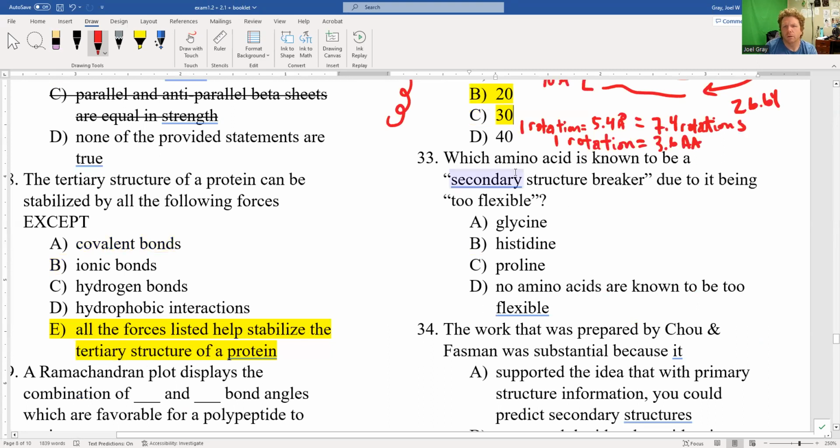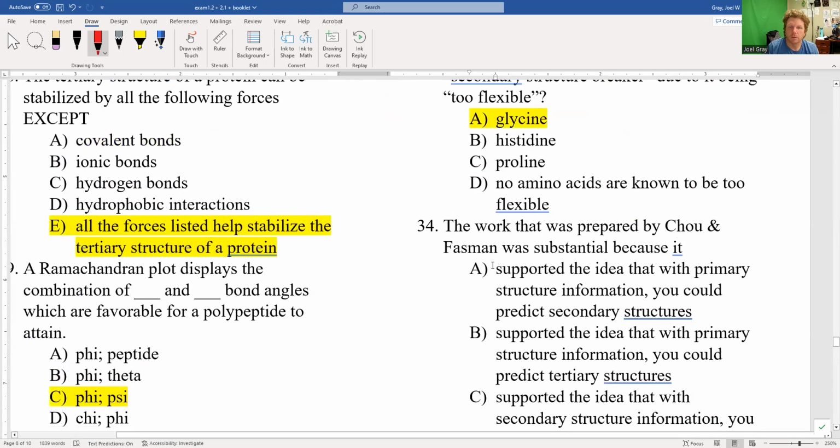Number 33, which amino acid is known to be a secondary structure breaker due to it being, quote, too flexible? Well, our major breakers are glycine and proline. Proline because it's super rigid, and glycine because it is too flexible.